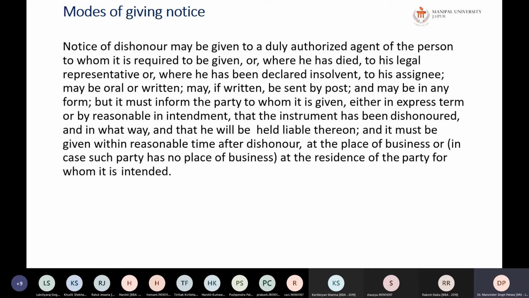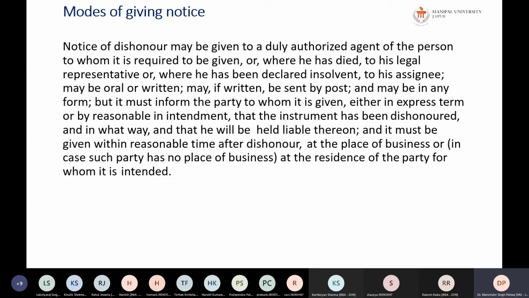So it can be either oral or written, but I recommend that it be in writing, because you need evidence to present in the court that you have given the notice. Otherwise, if it is done orally, you may not have sufficient proof to make the court understand that you have actually given the notice. That's why mostly the things which are oral are discouraged. Okay, so number one is this.